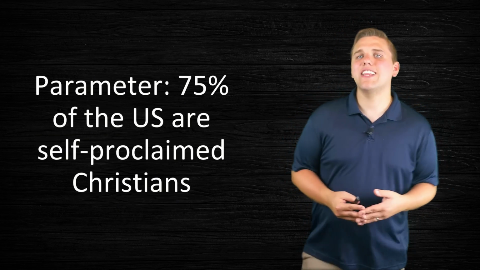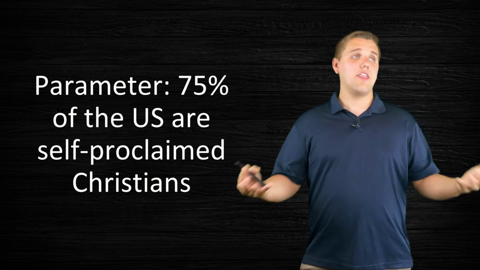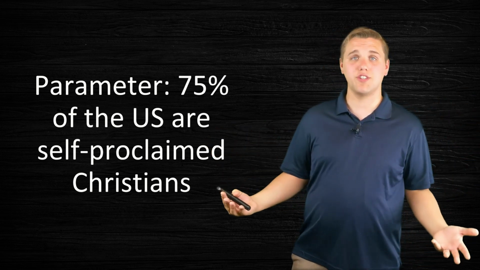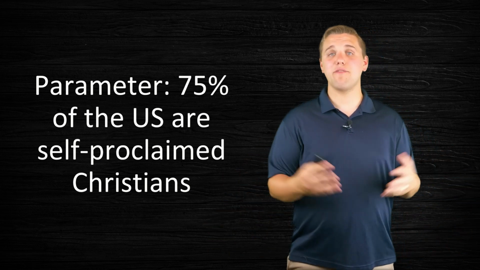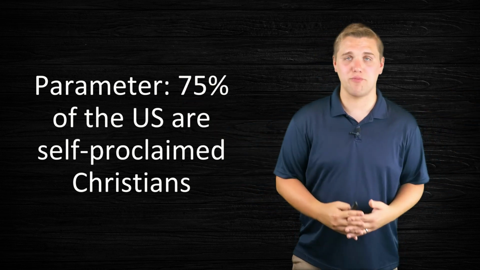Now let's say I project that information using an inference and I make a claim about the parameter. Therefore, 75% of Americans are self-proclaimed Christians, because amongst those 100 people I interviewed, 75% of them were Christians. So 75% of all Americans are self-proclaimed Christians.